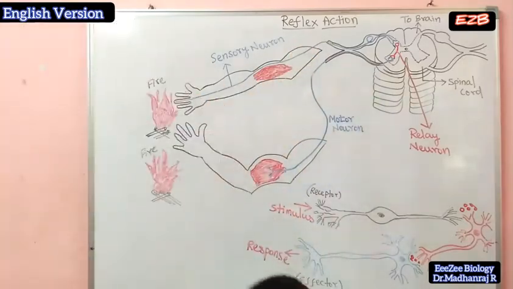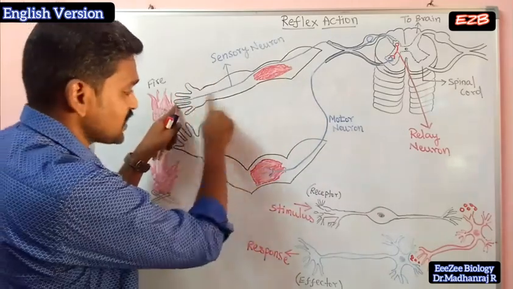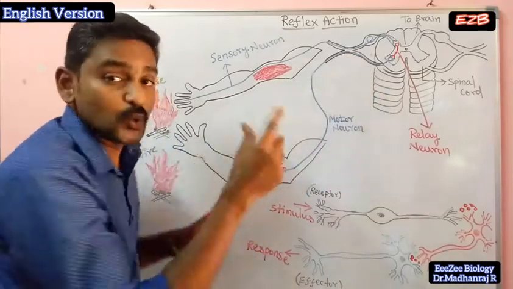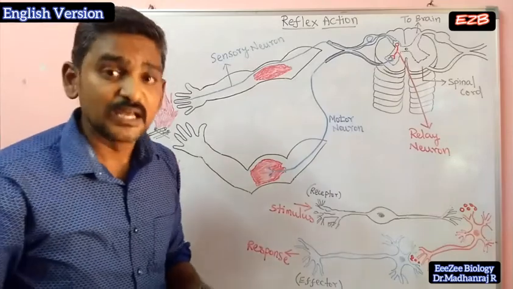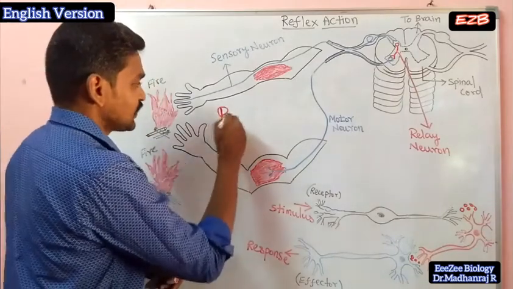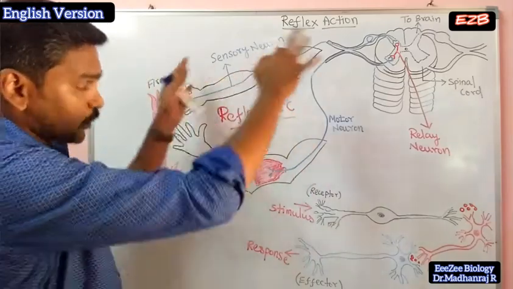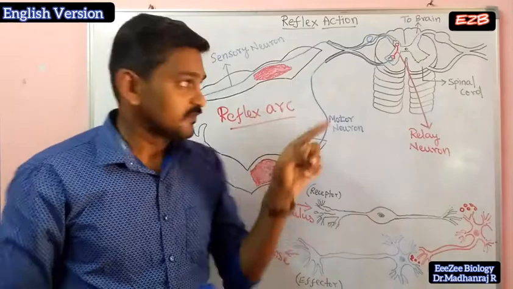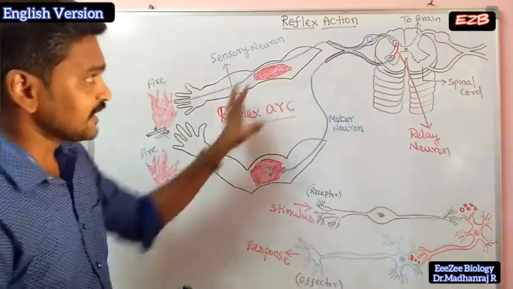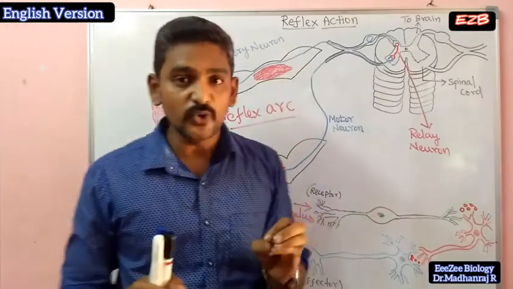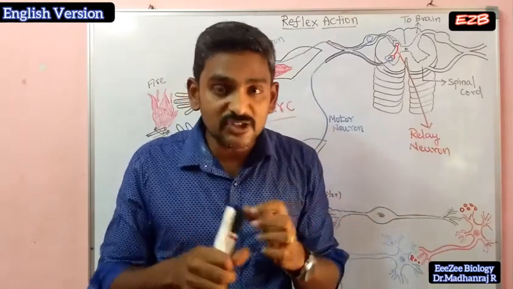This is called reflex action. Starting from here to here, three neurons are involved. This entire pathway is called the reflex arc. This process is called reflex action, and this pathway is called the reflex arc. This is what happens in the case of reflex action. This is how your body shows a response to a stimulus that is an emergency stimulus.